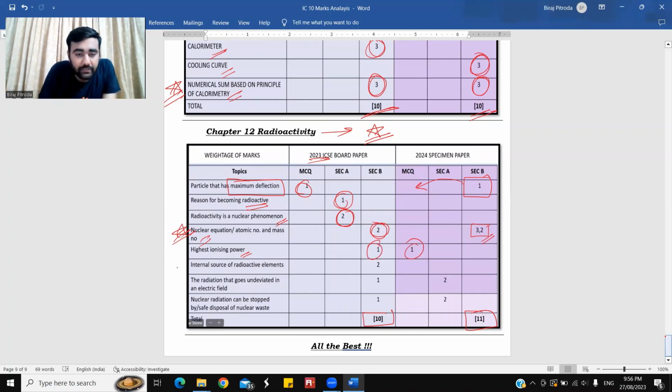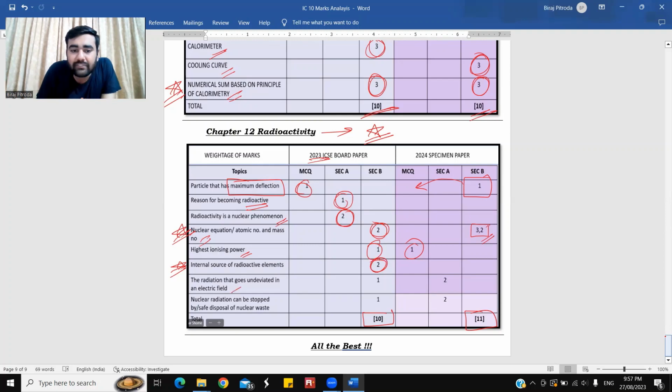Internal source of radioactivity element, ये बहुत important है. The question could be on background radiation. The concept is background radiation. I have seen the papers of the past 3-4 years and I have seen this question many times, repetitively in papers. The name of the topic is background radiation. So this is seen for 2 marks.